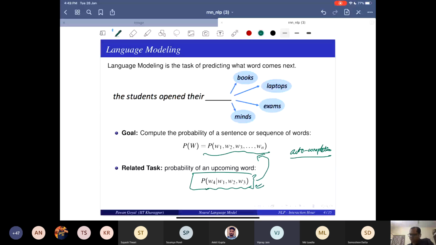Spelling correction of a word. Yes, spelling correction of a word. Yes, very good. I did not give you those lectures. If you are interested about how to use language modeling for spelling correction, there are other lectures that I have not given you. So the missing lectures from here, you may go through that. Now, there was a third answer. What was that?